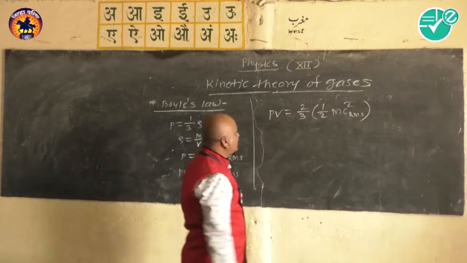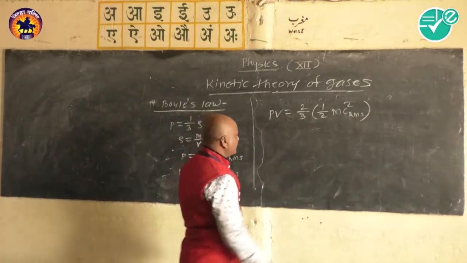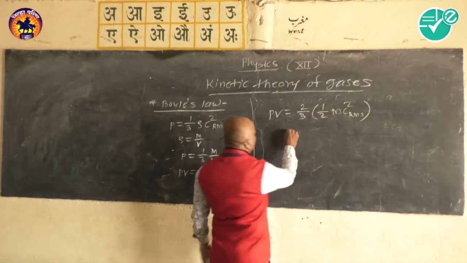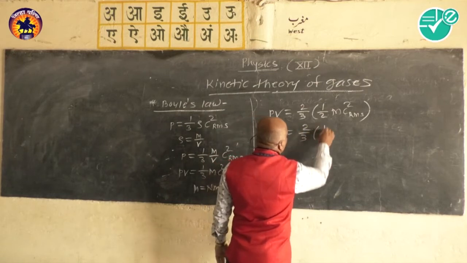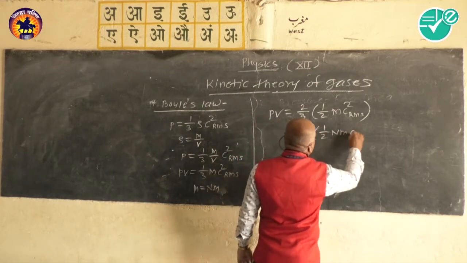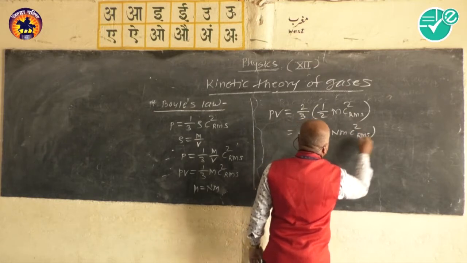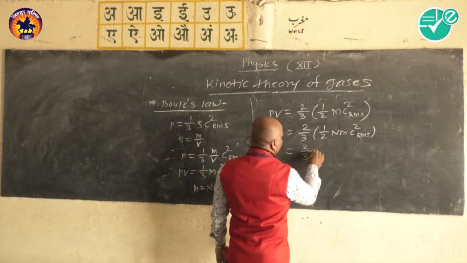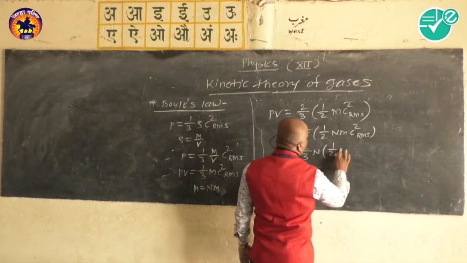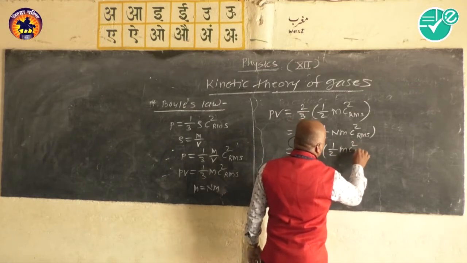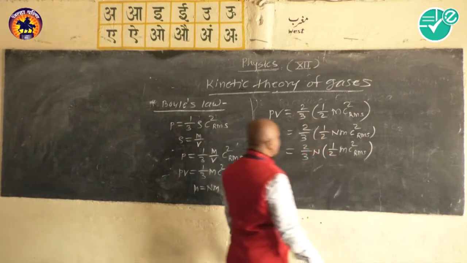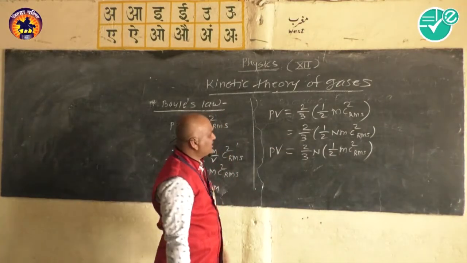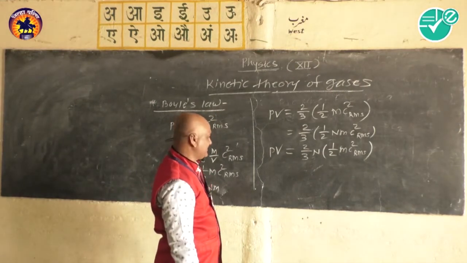Now this equation we also write in terms of n into small m as 2 by 3 into half n m C square RMS, which we write as 2 by 3 n in bracket half m C square RMS. So here we get PV is equal to 2 by 3 n in bracket half m C square RMS.